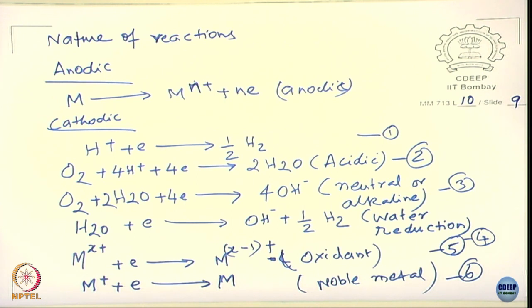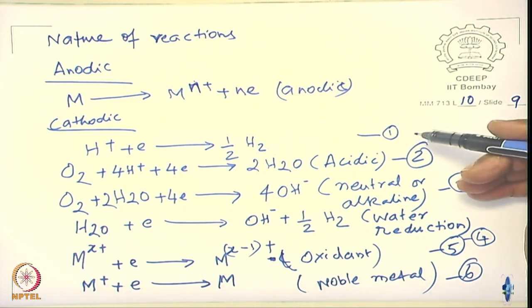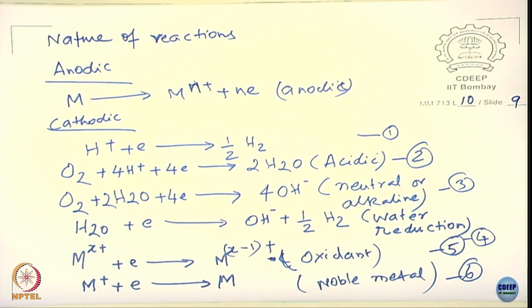First is a little obvious, sometimes it can be less obvious. If I am going to use 99.9 weight percent sulfuric acid, you might find that the first reaction itself will not be there. We will see later, because sulfuric acid cannot dissociate into H plus and sulfate ions when it is highly concentrated. Okay, let's assume it's a dilute sulfuric acid. Don't worry about concentrated sulfuric acid. So the first question you are going to ask is, what is the concentration of the sulfuric acid? Is it concentrated or dilute? Assume it is dilute.